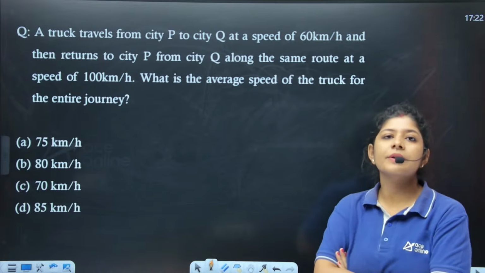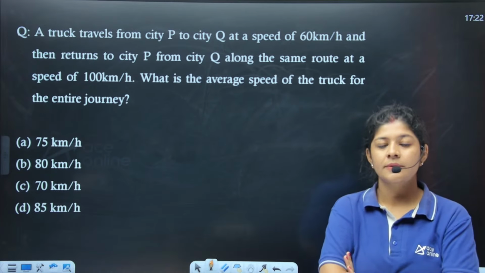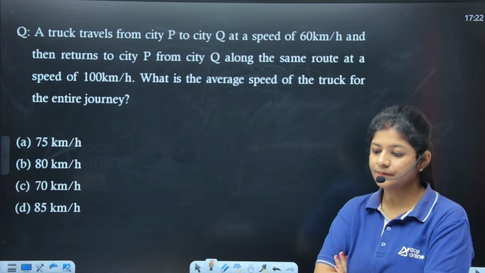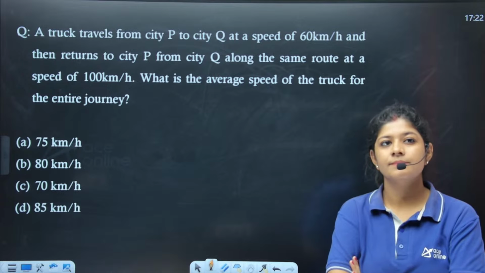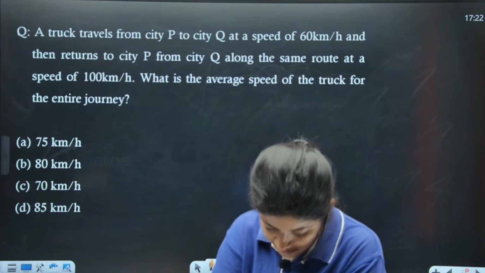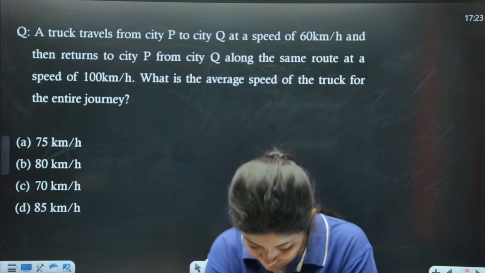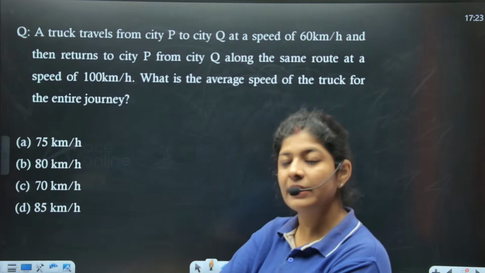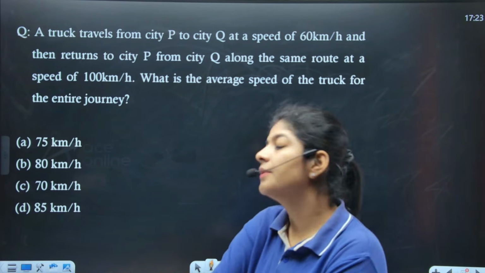Basically here what we need to do is find out the average speed. Any one of you? Prince, very good. Option number B. Let's see. Caroline, option number 75. That means option number A. Okay, anyone else? Okay, let's see.